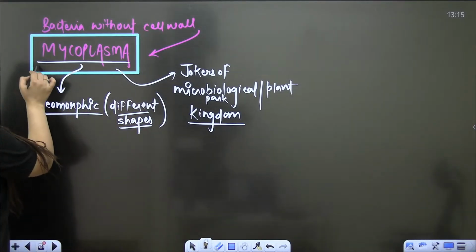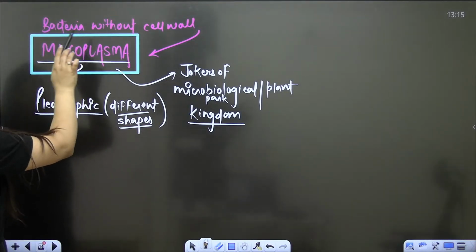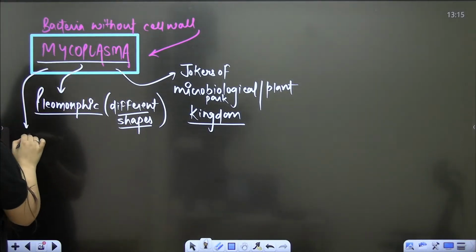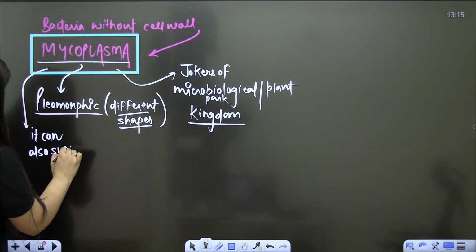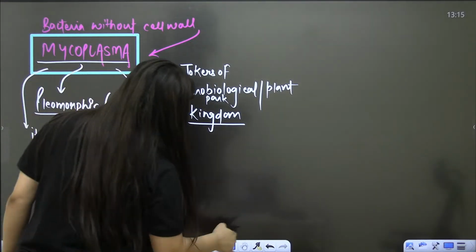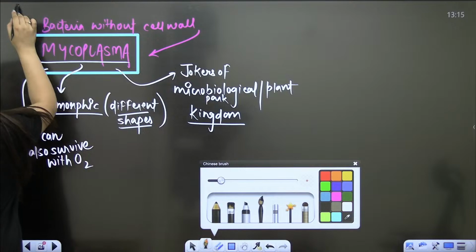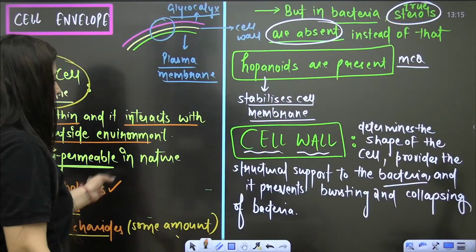So mycoplasma is the bacteria which can survive without a cell wall, and let me tell you, it can also survive without oxygen. Right, so yes, PYQ alert, it's a previous year question, so don't miss such points.